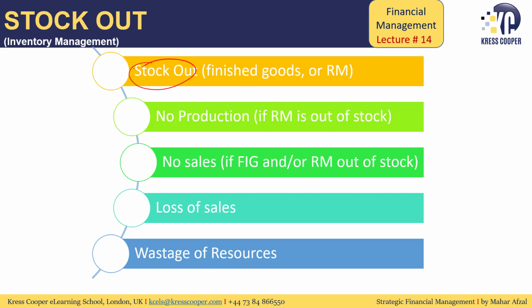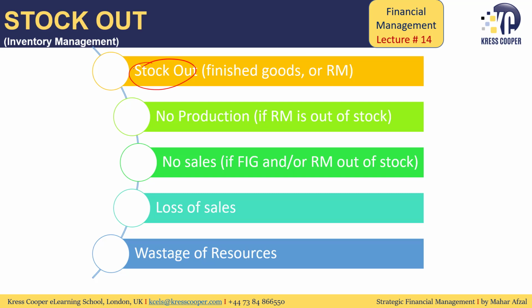So if the company is out of the stock of finished goods, then the company will definitely not be able to make sales to the customer, and the company will be losing contribution. If the company is out of the stock of raw material, then the company will not be able to manufacture the goods. So it can be a stock out in the form of finished goods, or a stock out in the form of raw material as well. If there is no stock, ultimately there will not be any production. If raw material is out of the stock and finished goods are out of the stock, then there will not be any sales.